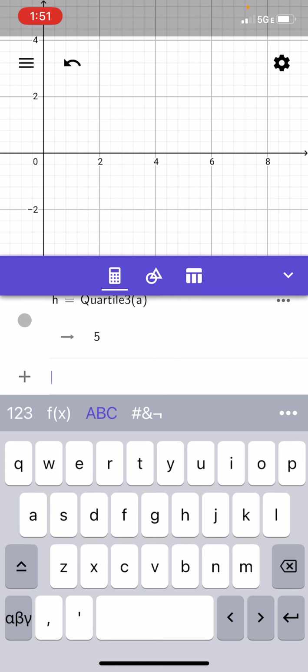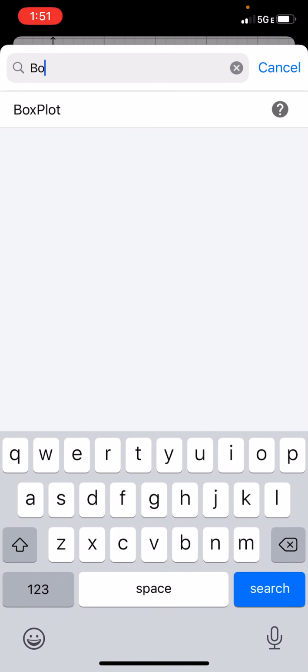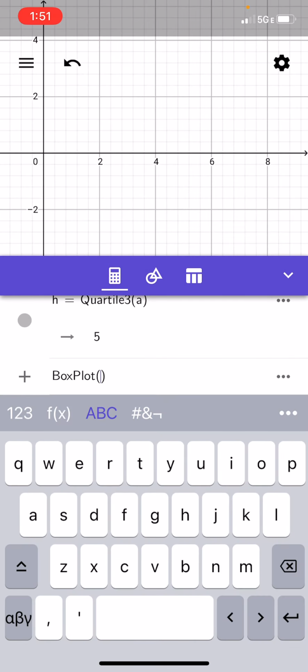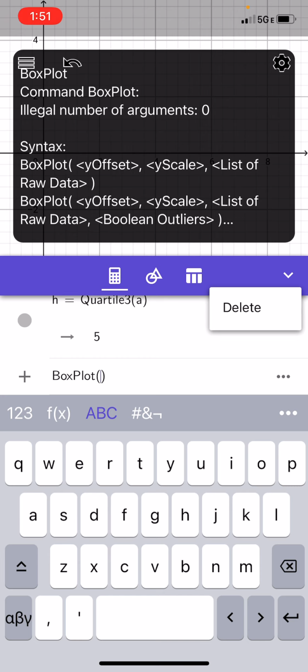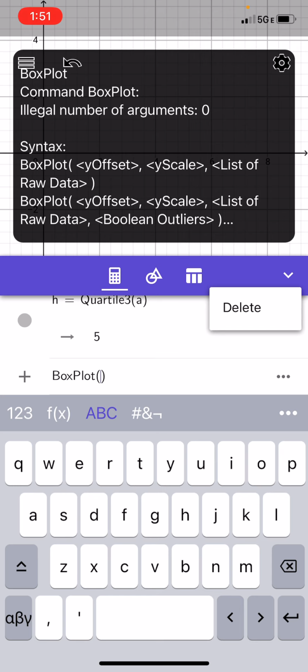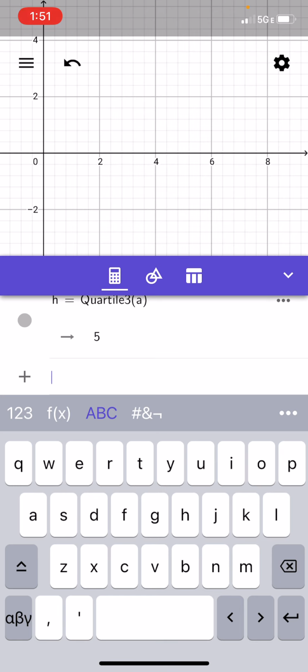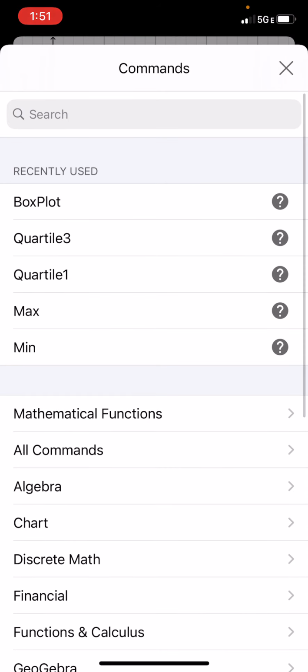If I want GeoGebra to graph a box plot, I'm going to search for box plot, and it's right here. And if I hit the 3 dots next to that, remember it'll show up telling me what I'm supposed to be plugging in, but that doesn't show up for very long. So I'm going to go back in here, and there's a question mark next to box plot that I'm going to hit, and it tells me what to enter.